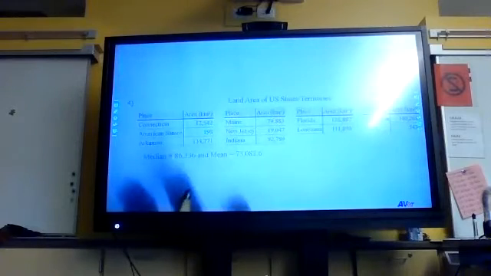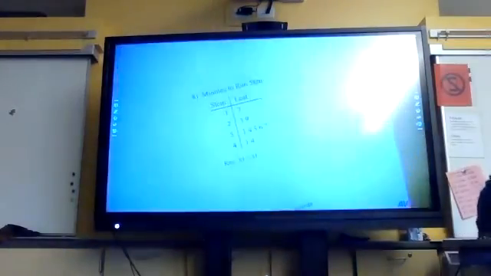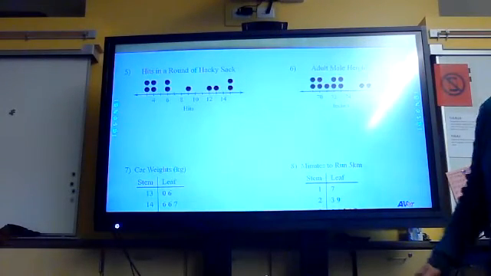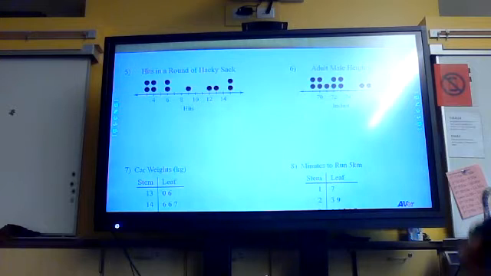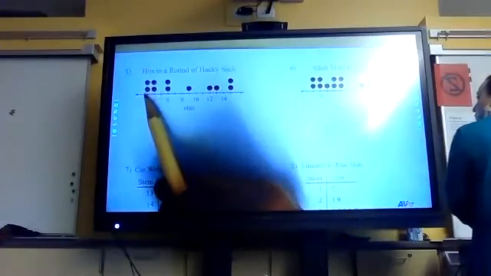Okay, but what happens, guys, when your data is given to you in a different way? You're still being asked to find the mean, median, and range, okay? But now what would happen if the data is given to you in a dot plot? The information we're looking for is the same, but the way the material is presented is different. And so what you have to do is you now have to convert this.